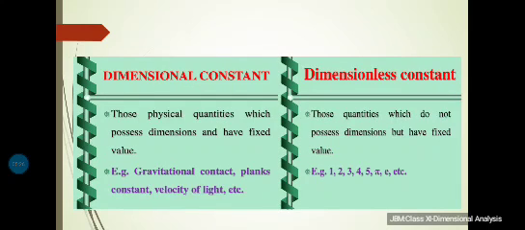What are dimensional constants? Those physical quantities which possess dimensions and have fixed value. Example, gravitational constant, Planck's constant, velocity of light. On the other hand, those quantities which do not possess dimensions but have fixed value, example, all the numbers, pi, exponential constant e. These are dimensionless constants.